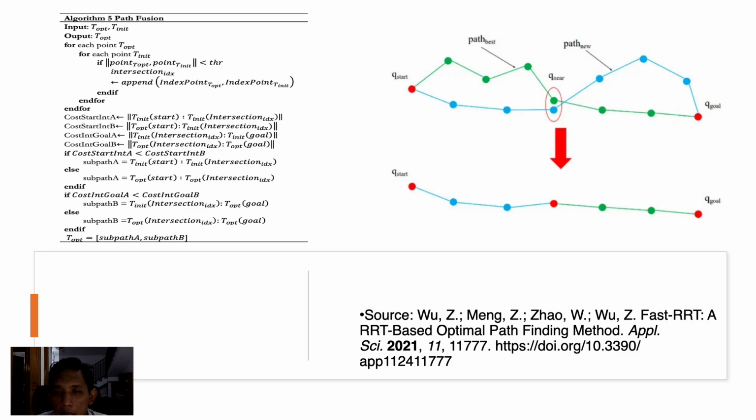The costs of both paths are calculated from the intersection, and the shortest one is called subpath A. We do the same to connect the intersection through the earlier path and the current path to reach the goal, and the shortest one becomes subpath B. Combining subpath A and subpath B, we have the output of path fusion. This is the analogy of path fusion, and it can be seen in detail in algorithm 5.